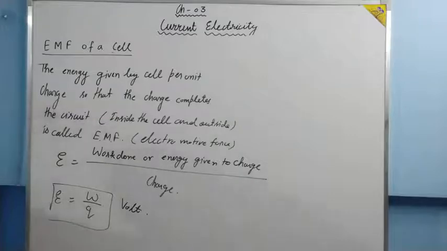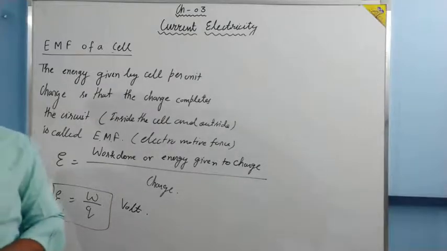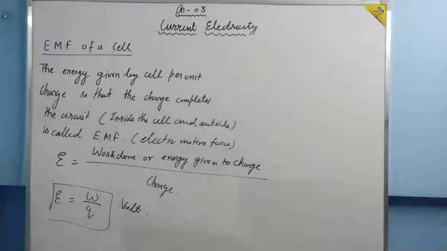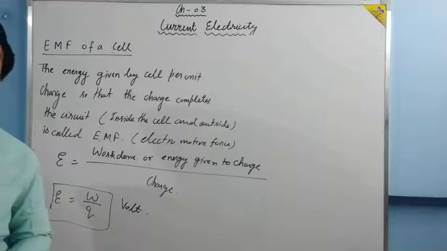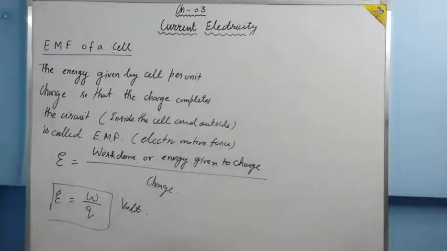The battery which is blue at the top and white at the bottom, used in cordless mics and in models, is of 9 volt. Its EMF is 9 volt.